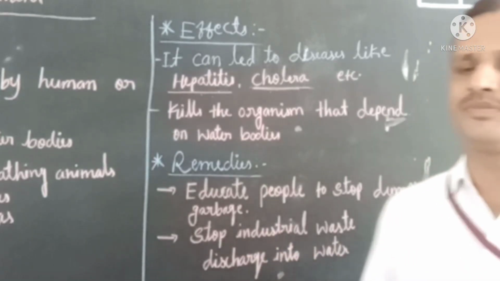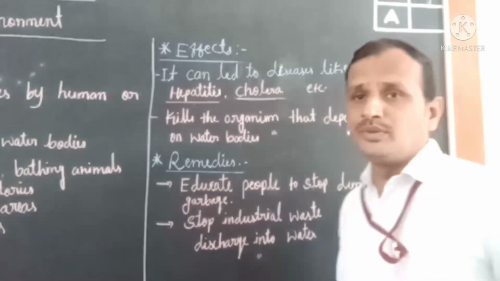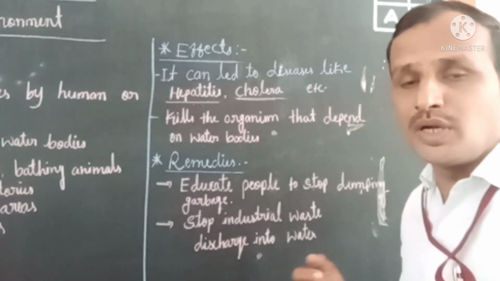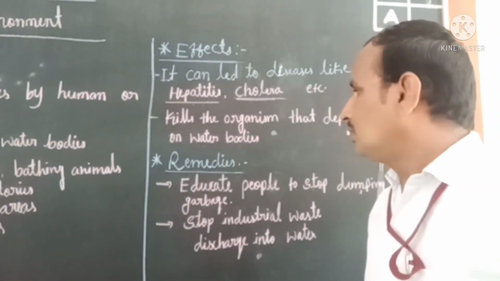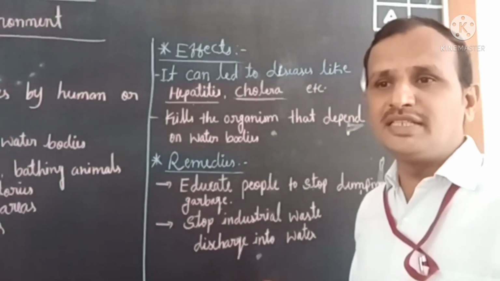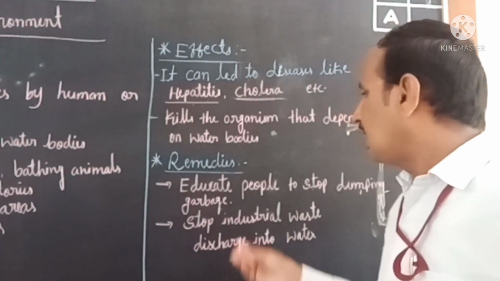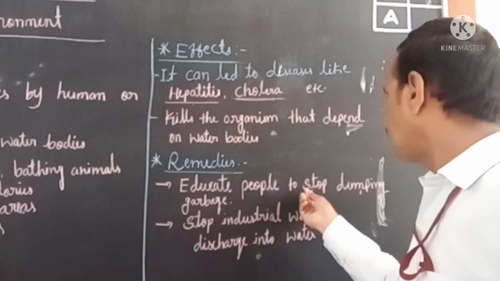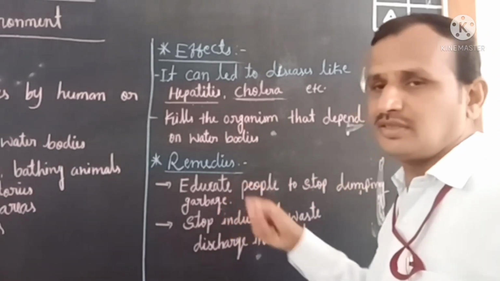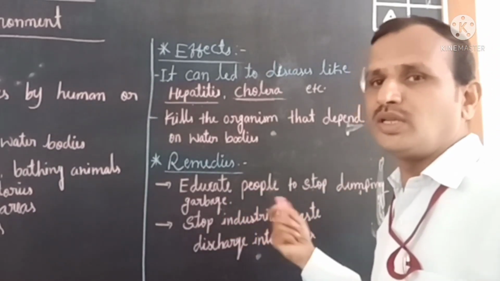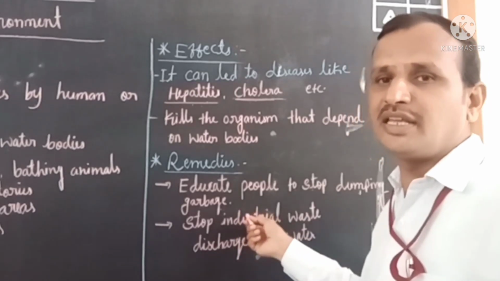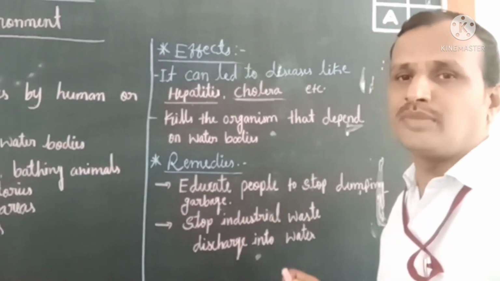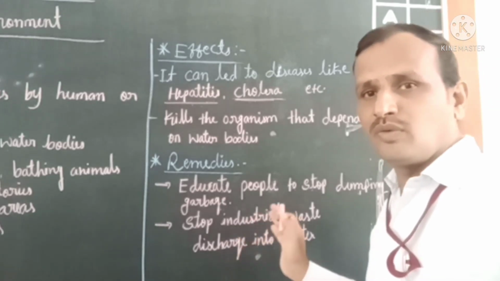Let us see. To reduce water pollution, one very easy way is to educate people to stop dumping garbage into the water bodies, and sewage from residential areas, and bathing animals in the water bodies.